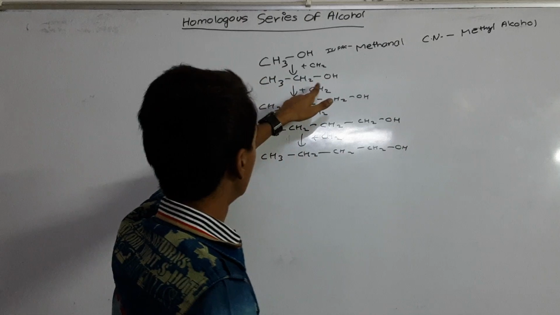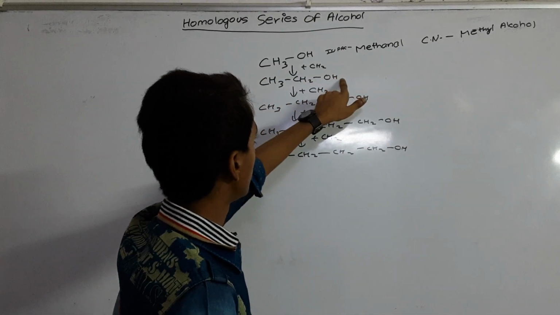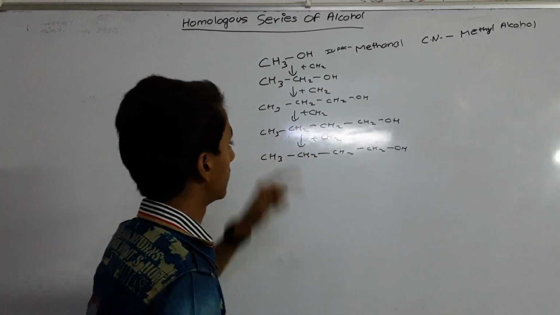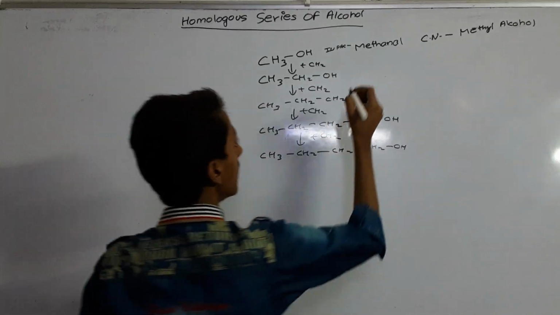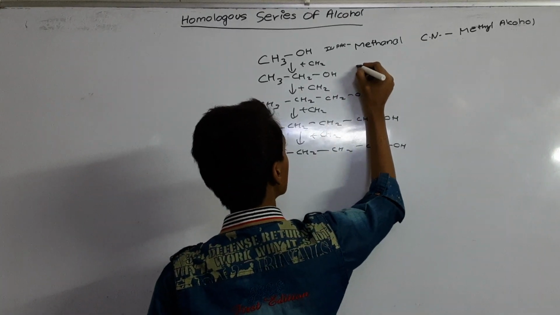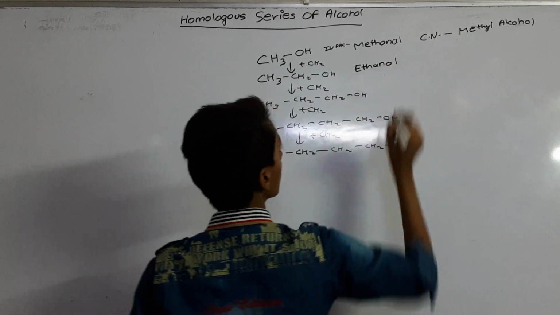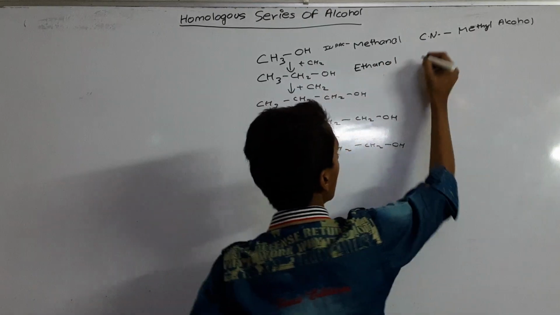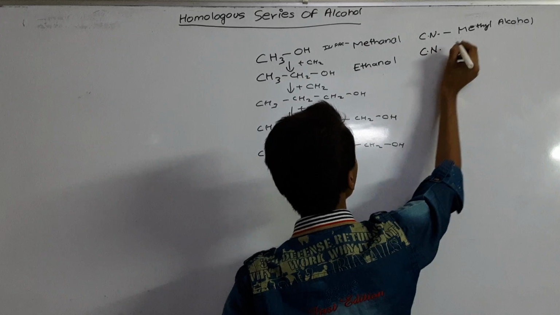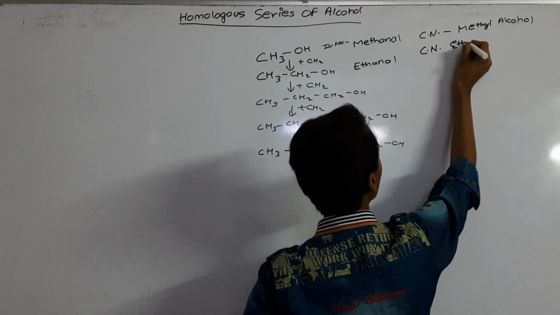Let us come to the second member of the alcohol group. Its IUPAC name is ethanol, and its common name is ethyl alcohol.